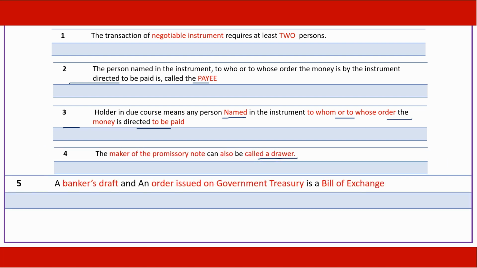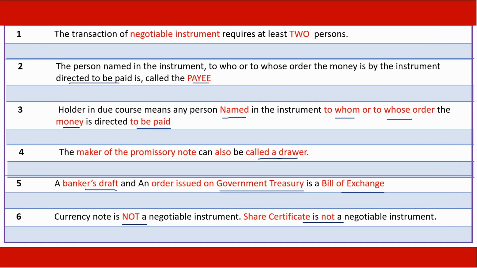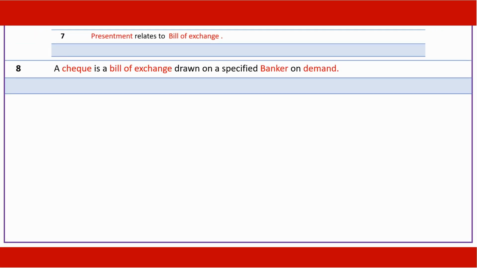A banker's draft or an order issued by the government treasury is equivalent to a bill of exchange. Currency note is not a negotiable instrument. Share certificate is not a negotiable instrument. Presentment relates to bill of exchange. Check is a bill of exchange.